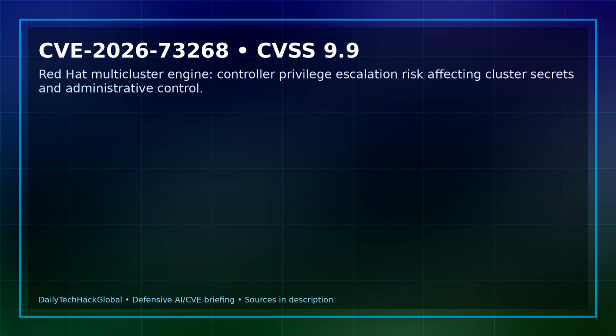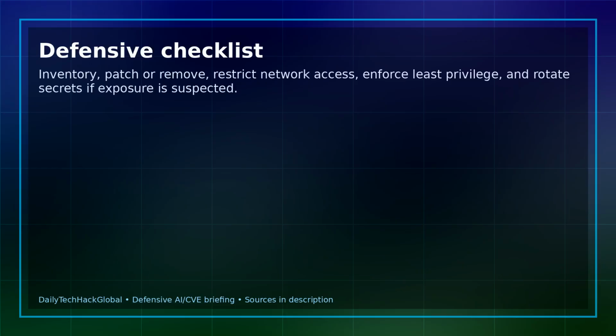Third, restrict network access to local AI platform APIs and management controllers. Fourth, review least privilege for service accounts, extension permissions, and cluster resource creation rights. Fifth, rotate credentials if logs or endpoint exposure suggest the vulnerable component may have been reachable by untrusted users.